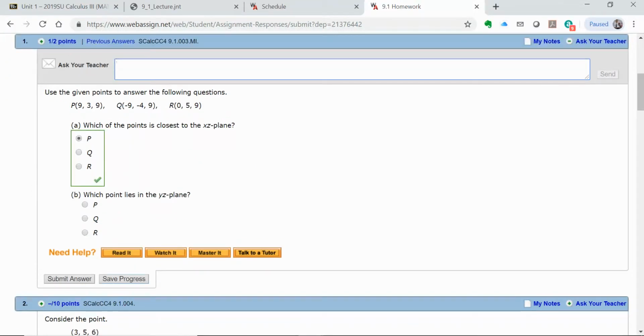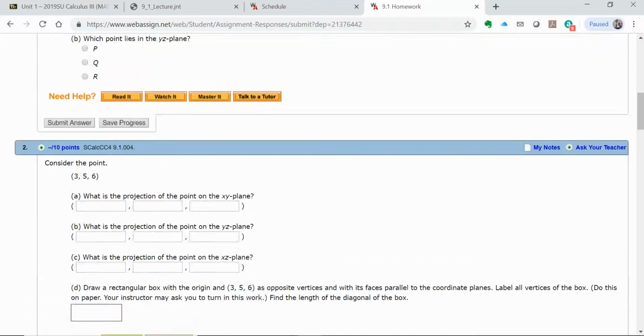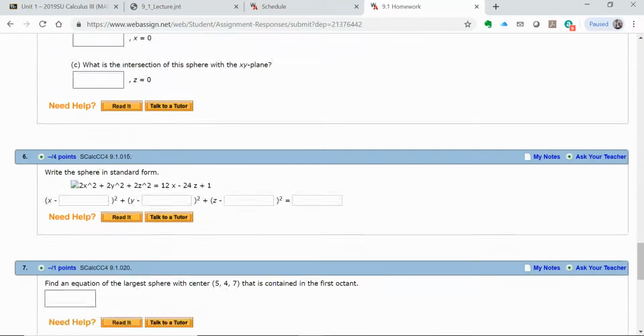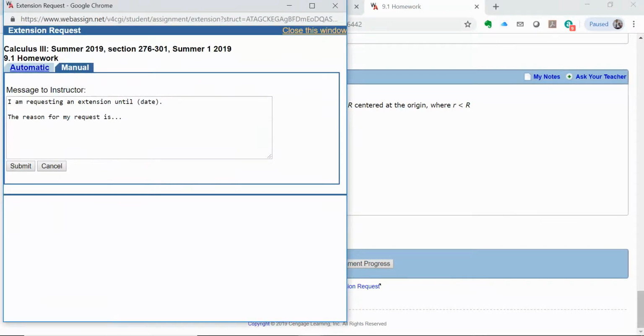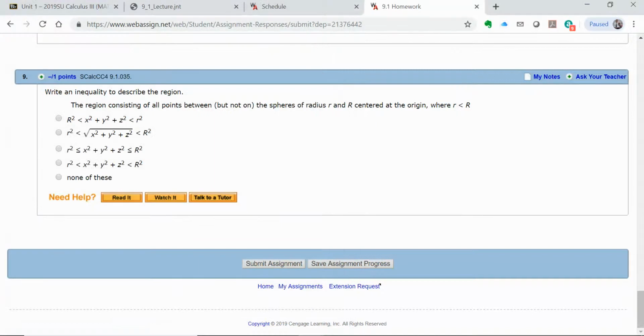All right, I can save my progress and log out at any time. I can submit all my answers if I want, again, up to 4 attempts. If I'm not going to be done in time and I need an extension request, I click on this and say, hey, I need an extension until, and give a date. Please give me a reason, even if you think it's a lousy reason. I want a reason why you want your assignment extended. I will usually extend those assignments unless it gets to be a problem.